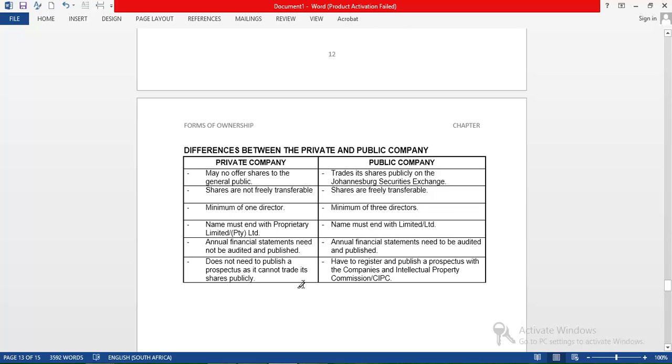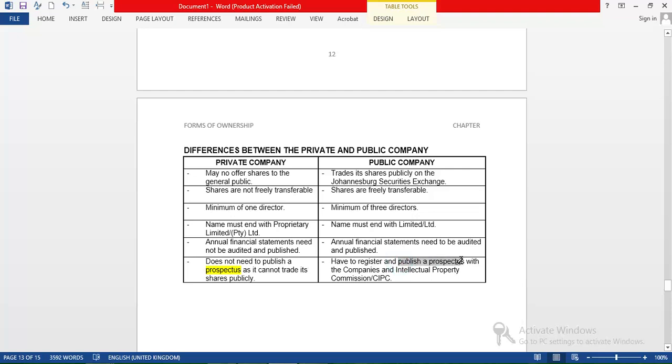And then the last difference is that private companies do not need to publish a prospectus. Please remember this document, guys. The documentation that we talk about here, please remember it. I'll talk about it now. But a public company needs to publish a prospectus.